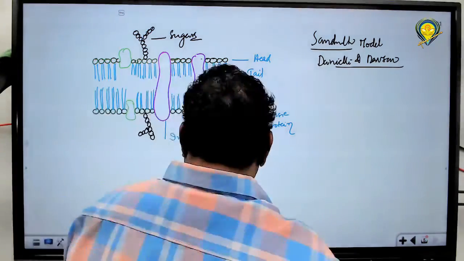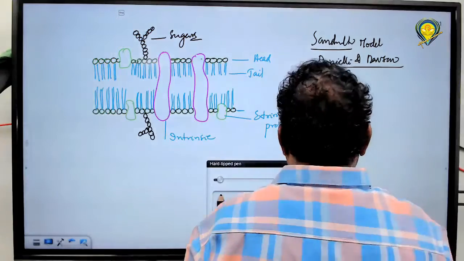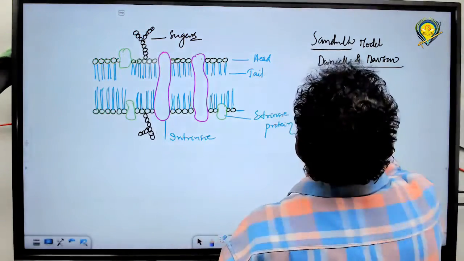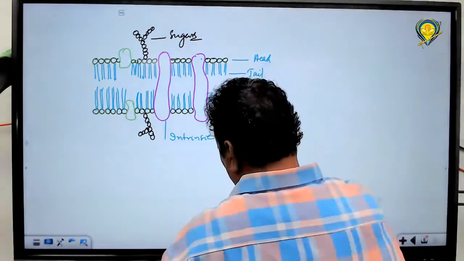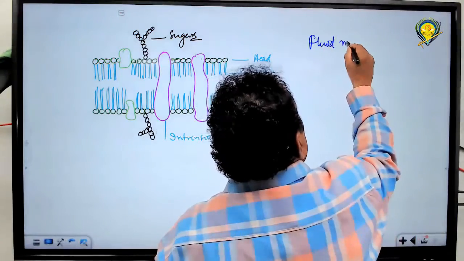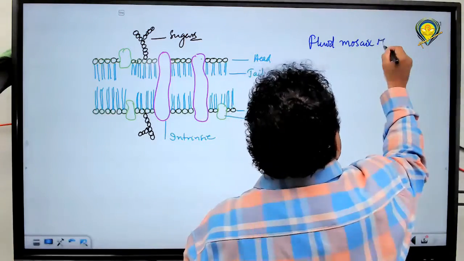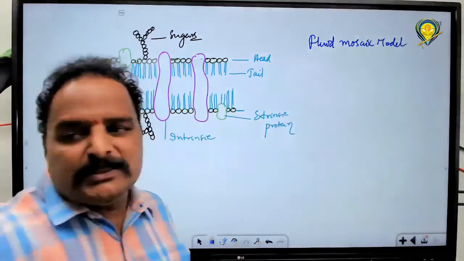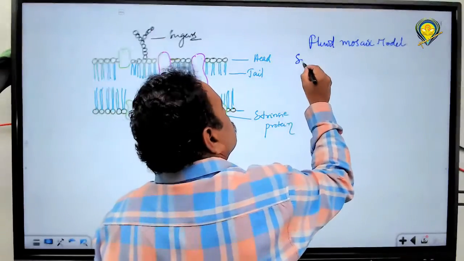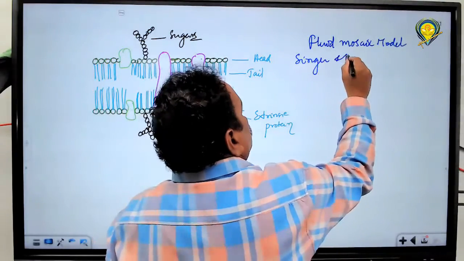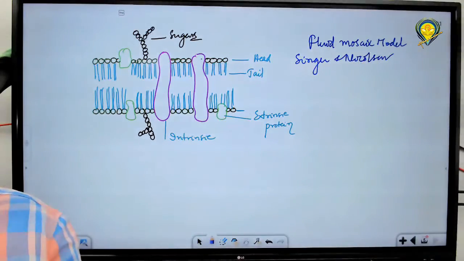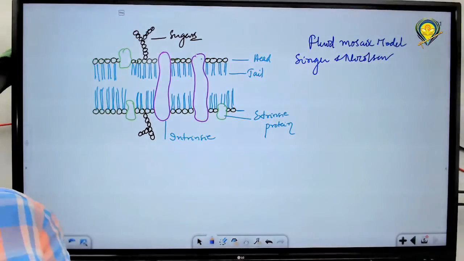The most accepted model of the plasma membrane is called the fluid mosaic model. Fluid mosaic model is the most accepted model of the plasma membrane, which was proposed by Singer and Nicolson. Singer and Nicolson proposed this particular model. What model? Fluid mosaic model.